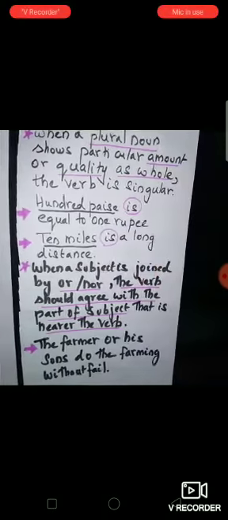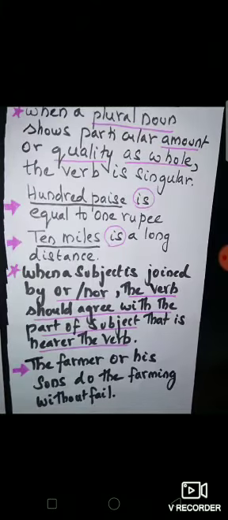Next slide. So here, when a plural noun shows a particular amount or quantity and it is considered as one whole, the verb should be singular. For example, 10 miles, if you take that, it is one quantity. You are taking that as one whole, and so you are using a singular verb here.